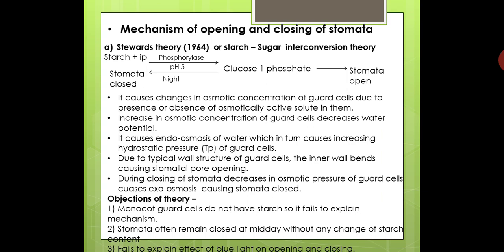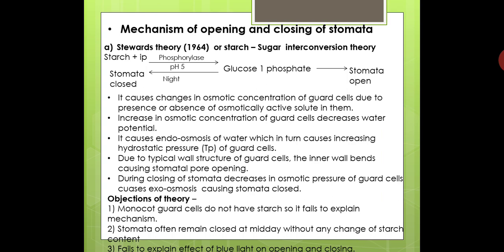Second objection to this Stewart theory is that stomata often remain closed at midday without any change of the starch content. It means, especially during the summer season, on a very hot day, during the hot afternoon time, stomata are observed to be partially closed.